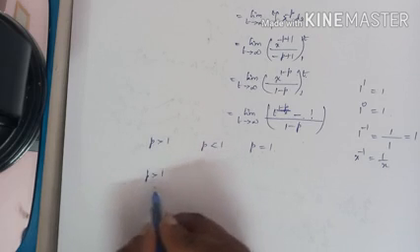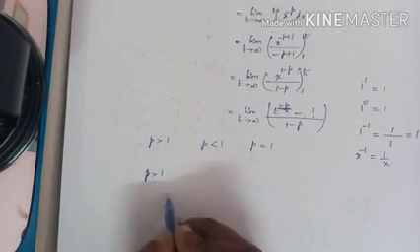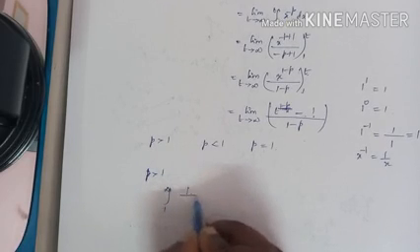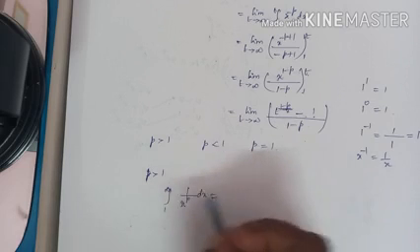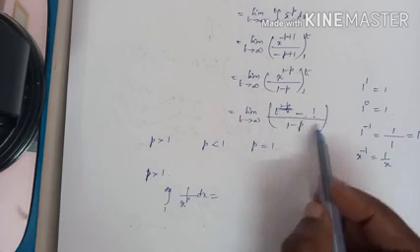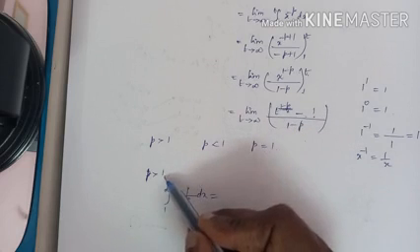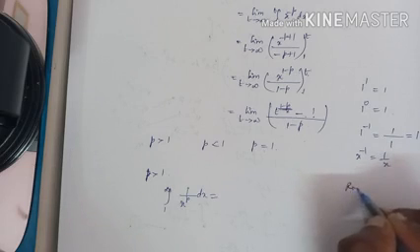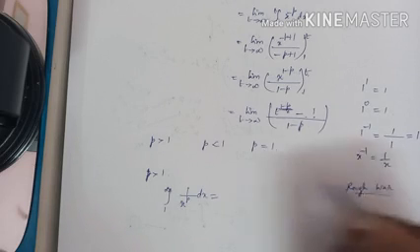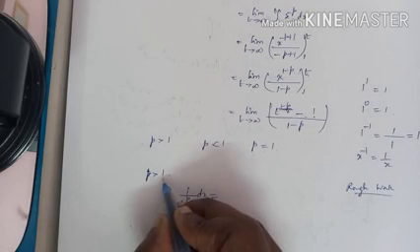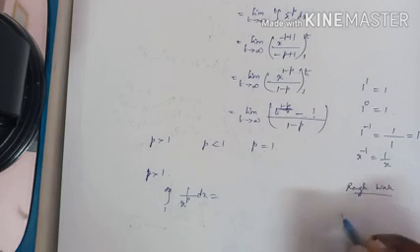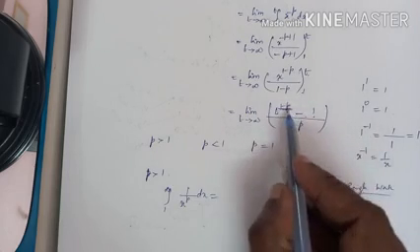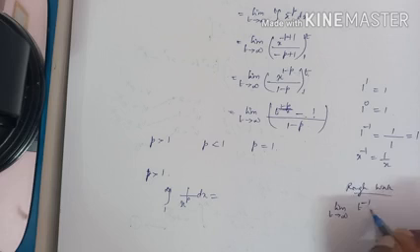When p is greater than 1, the integral 1 to infinity 1 by x power p dx is equal to, let us take this. Give some value, as rough work. What are the values greater than 1? 2, 3, 4, etc. Let us take 2. Substitute it here: limit t tends to infinity t power 1 minus 2, which is minus 1.